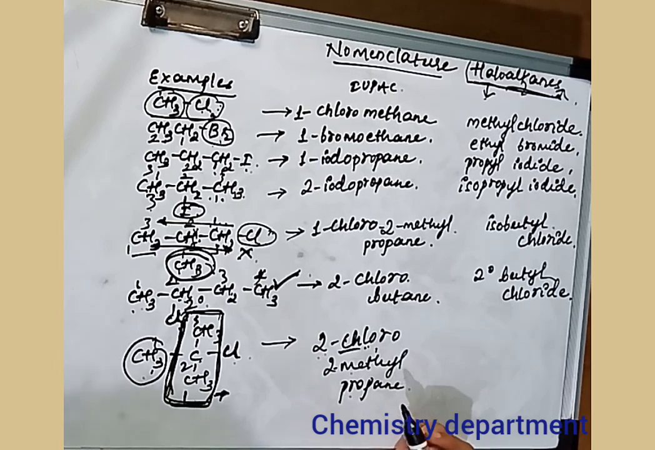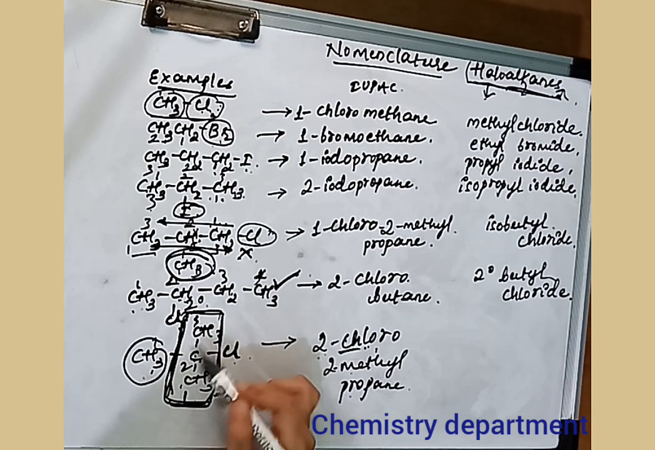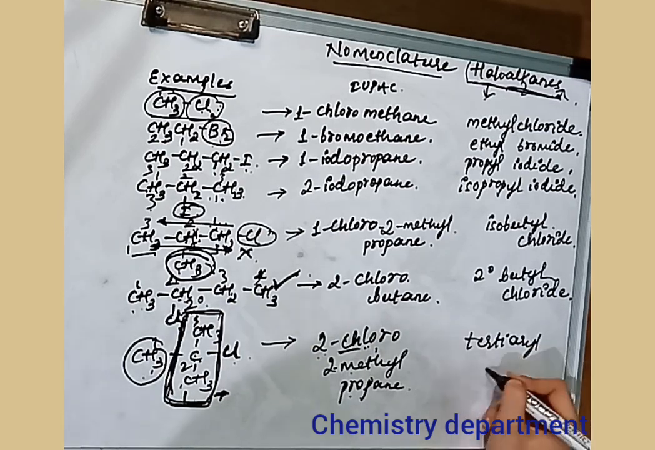So the common name will be here 1, 2, 3, 4. 4 carbon atoms are there. So this will be tertiary butyl chloride.